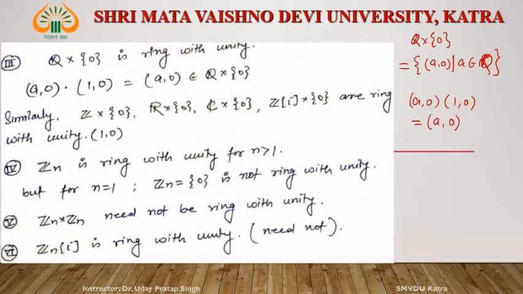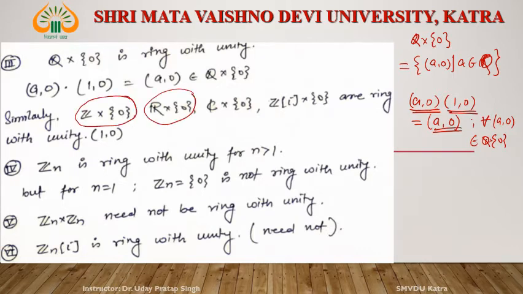It means a dot e is equal to a, and this is true for all (a,0) belonging to Q cross 0. So this Q cross 0 is a ring with unity. Then Z cross 0, R cross 0, C cross 0, Z[i] cross 0 are all rings with unity.